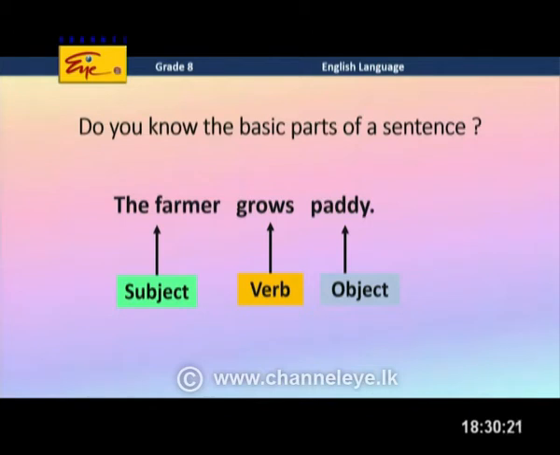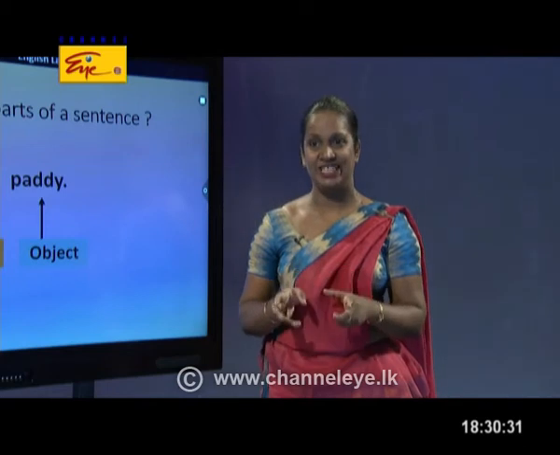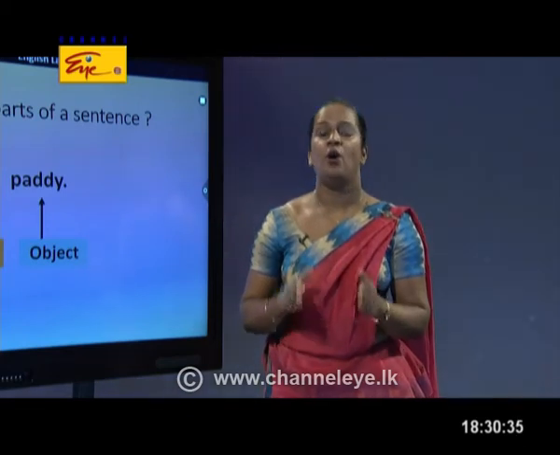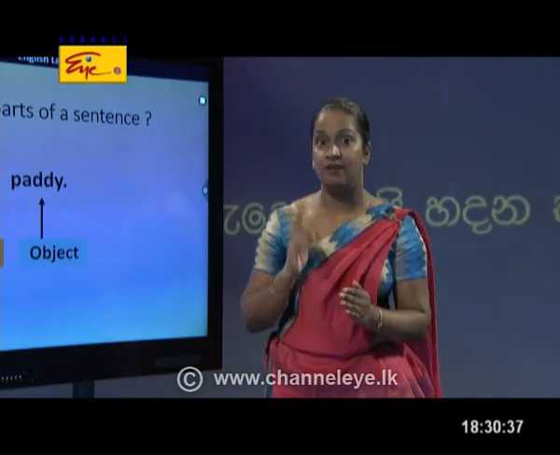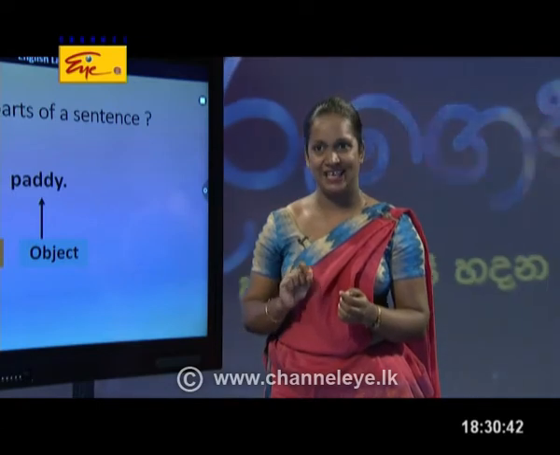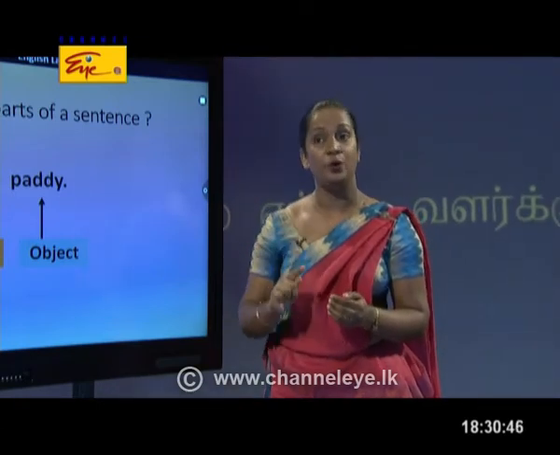Of course, dear children, by now you might have heard of these words, right? Anyway, I'm going to help you to find the subject, verb and object of the sentence, right? Subject is the doer of the sentence, the one who does the action mentioned in this sentence, right? So it is the farmer. The farmer is the person who grows paddy.